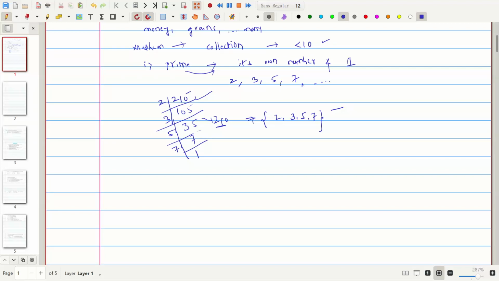And one more example is here. Suppose when we are factorizing some number, the prime numbers are coming as 2, 2 and 3, 5, 7. How can we write the set of numbers here? I will write 2, 3, 5, 7, because the elements which are repeated we cannot write in the set. So this is one condition.